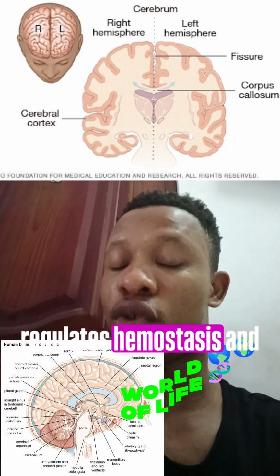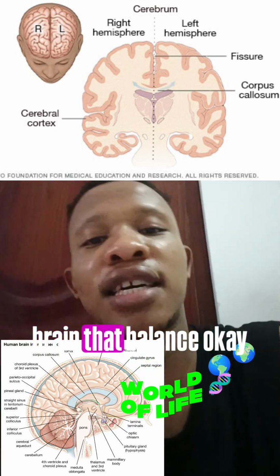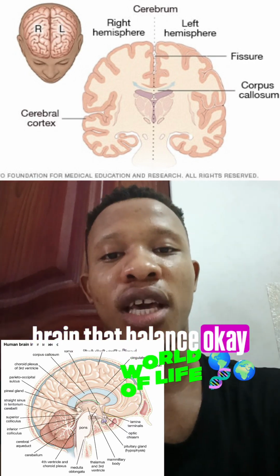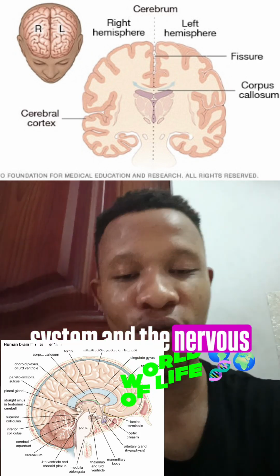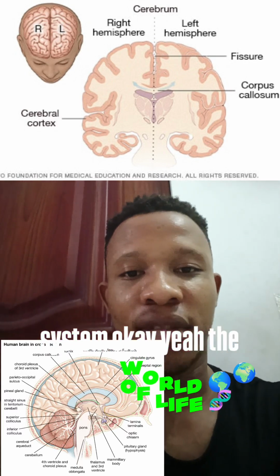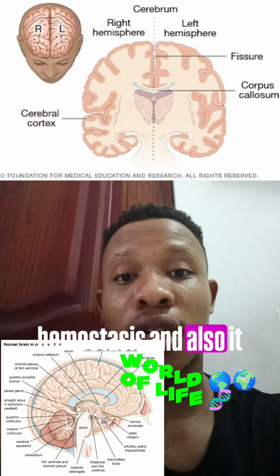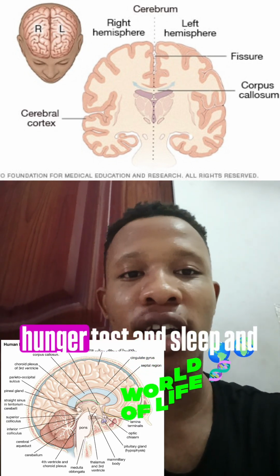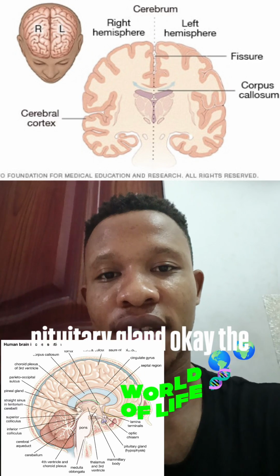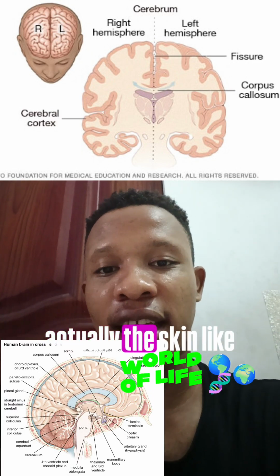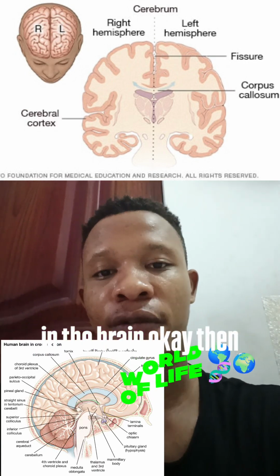Okay. So the hypothalamus regulates homeostasis, and also the hypothalamus is actually the part of the brain that balances the hormonal system and the nervous system. Okay, the hypothalamus performs a very important function in homeostasis, and also it controls body temperature, hunger, thirst, and sleep, and also it controls the pituitary gland. Okay, the pituitary gland is actually the pea-like projection that is found in the brain.